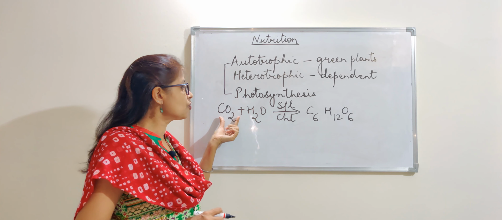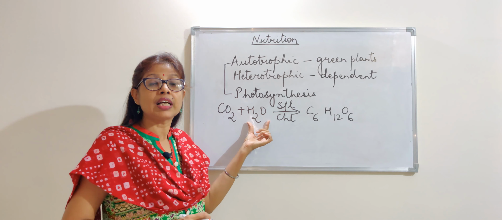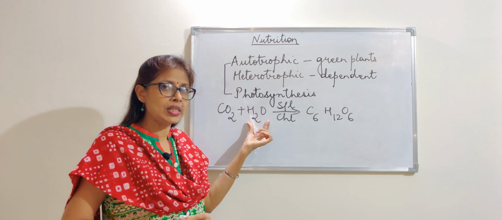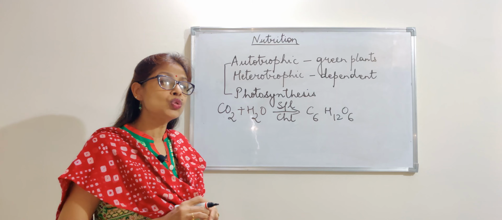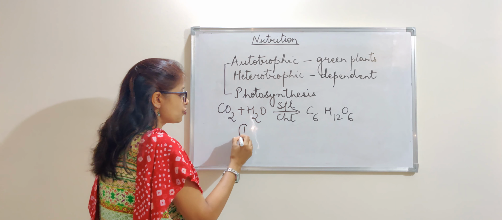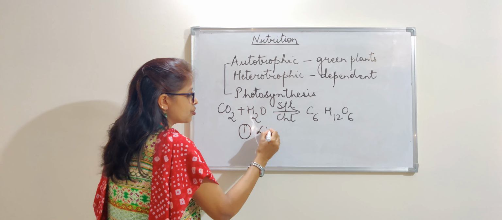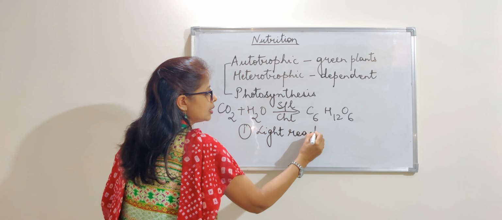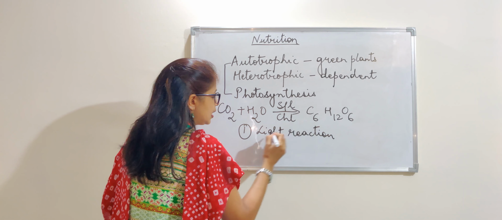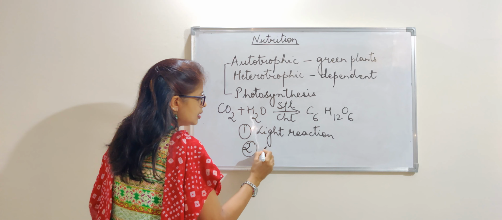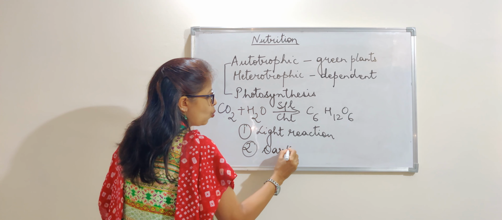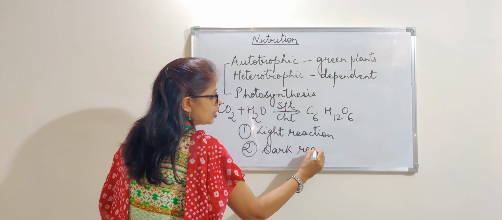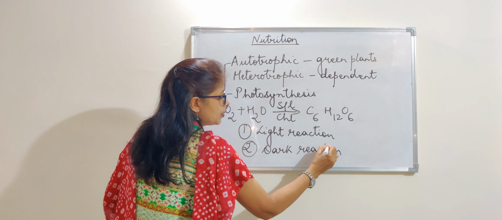This combination of carbon dioxide and water does not take place all at once. It takes place in two steps. First is the light reaction and then the dark reaction. Light reaction and dark reaction. What does this light and dark reaction mean?